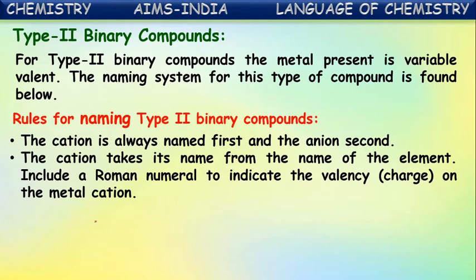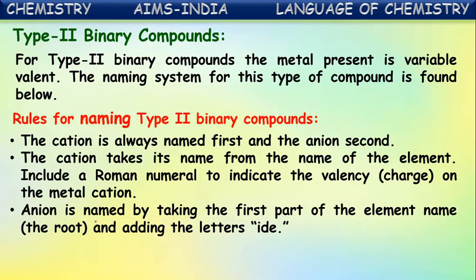Yes, in this type of compounds, that metal may show more than one valency. It can form more than one kind of cation. That is why after writing the name of the cation, in brackets, a Roman numeral is written which indicates the valency of that cation in that particular compound. It is additional from the type 1 binary compounds. Next, the anion name is as usual: part of the element name is taken, and for that the ending ide is attached, just like the previous case.